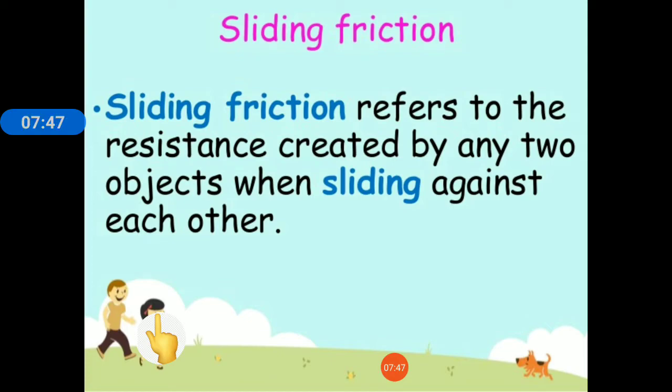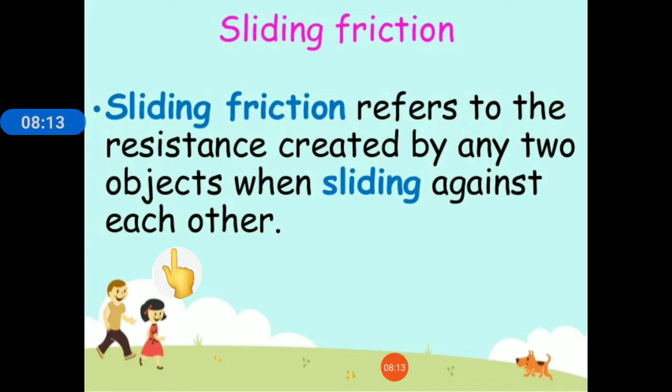Next is sliding friction. Sliding friction refers to the resistance created by any two objects when sliding against each other. That means when any two objects are in motion, in a state of movement, the force developed between them is sliding friction.